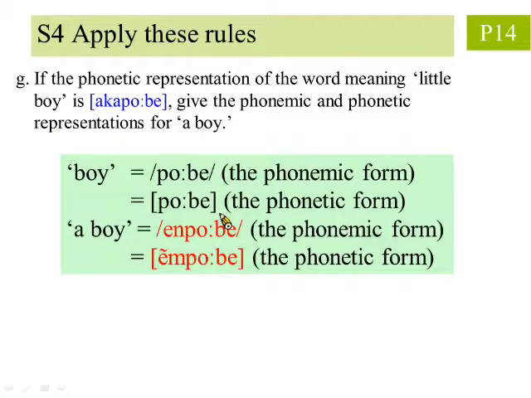Since there has been no mention of any phonetic variation of pobe, we can assume that the phonemic representation is identical. Now that we have the phonemic representation of the root, we just have to combine it with the prefix meaning a, whose phonemic form is an, to obtain the phonemic representation for a boy.